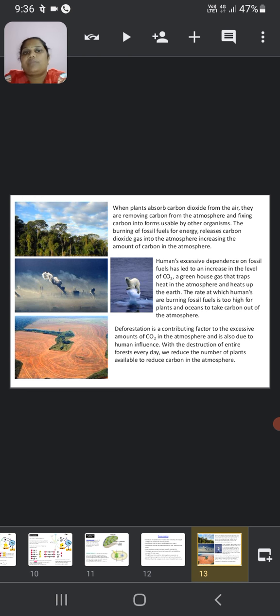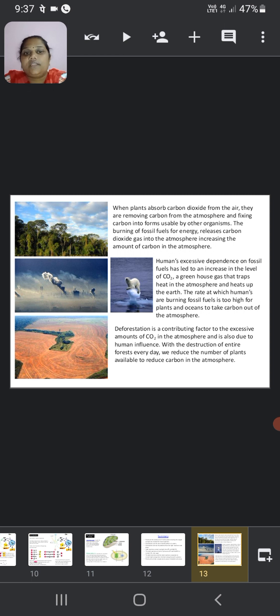When plants absorb carbon dioxide from the air, they are removing carbon from the atmosphere and fixing carbon into forms usable by other organisms. The burning of fossil fuels for energy releases carbon dioxide gas into the atmosphere, increasing the amount of carbon in the atmosphere. Humans' excessive dependence on fossil fuels has led to an increase in the levels of carbon dioxide, a greenhouse gas that traps heat in the atmosphere and heats up the earth.